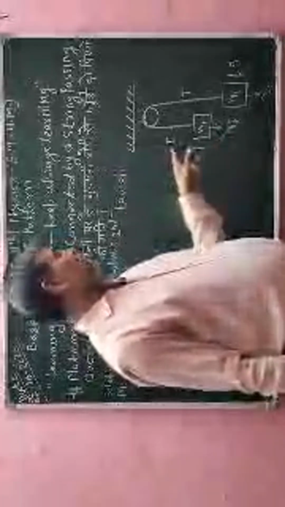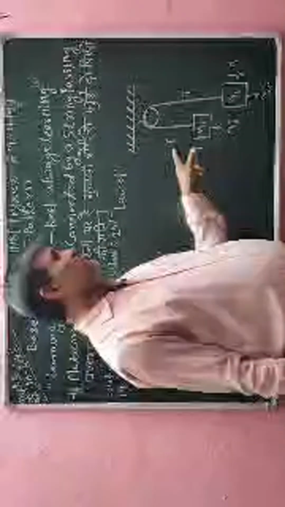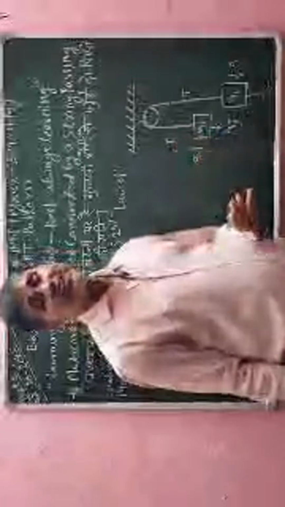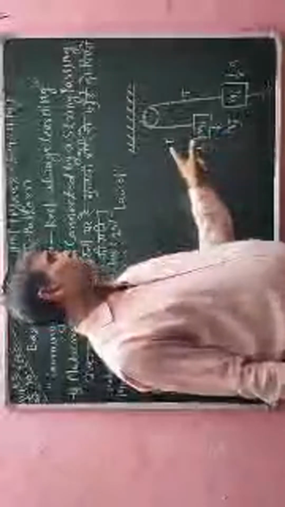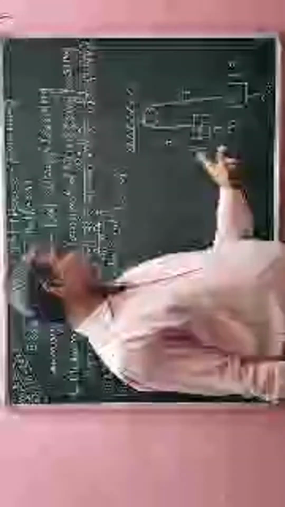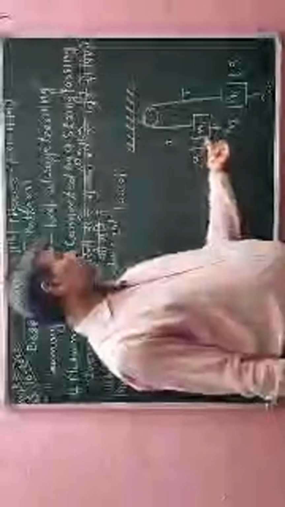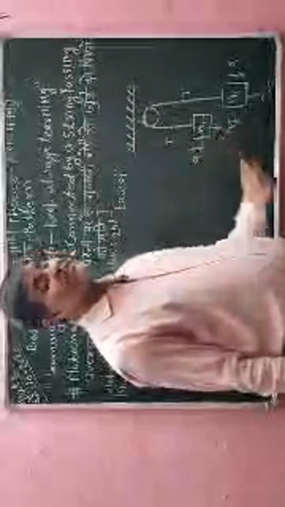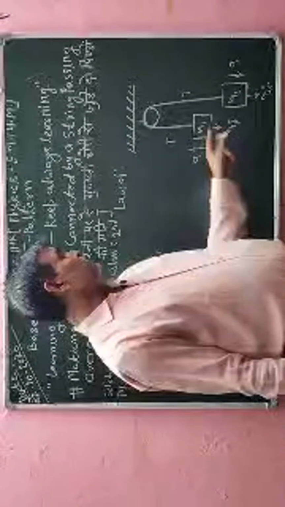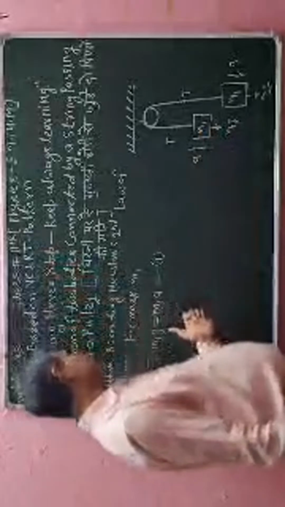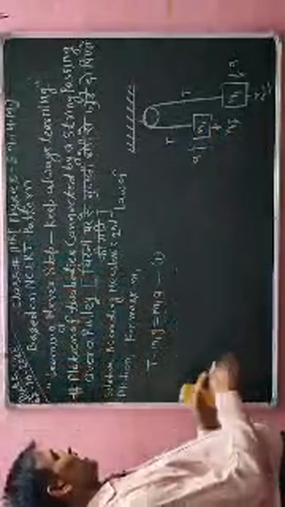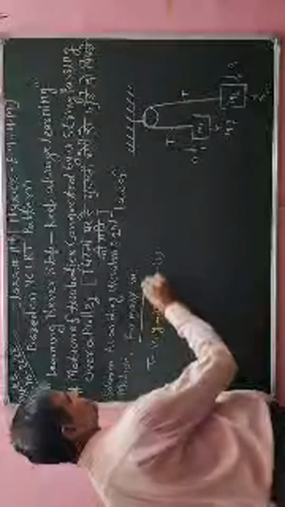It means that the force T, tension T, is greater than m1g. Therefore, I have to calculate the resultant force. Resultant force means T minus m1g, which is equal to the product of mass and acceleration of that object. That is called Newton's second law of motion. So T minus m1g is equal to m1a. I will say this is the first equation for mass m1, so here I am going to highlight it.